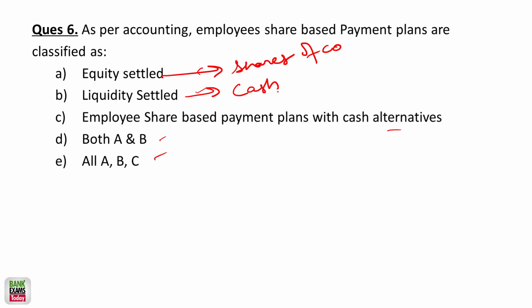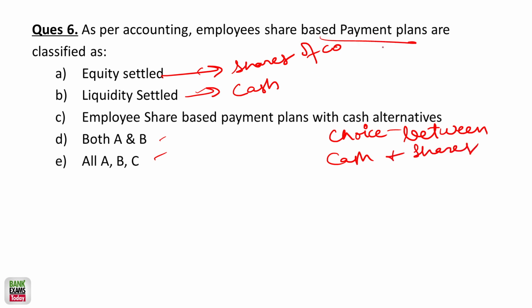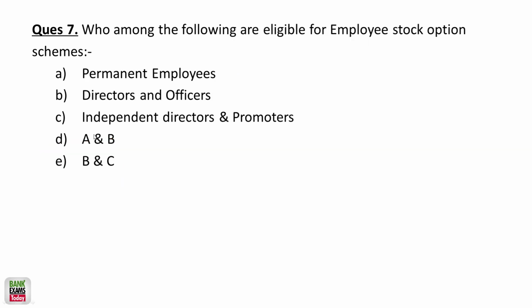Under this, either the company or the employee has a choice, so there is a choice between cash and shares. So as per accounting, an employee share based payment plan can be all of them. Okay, so ABC are the correct answer.